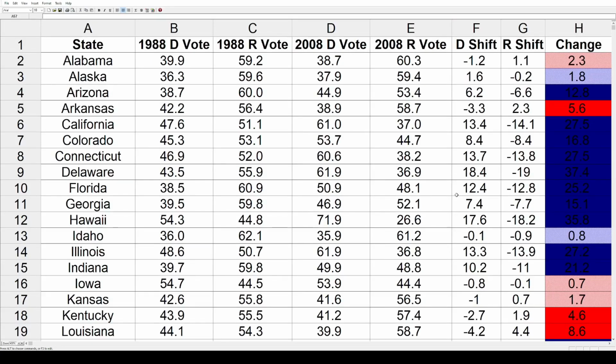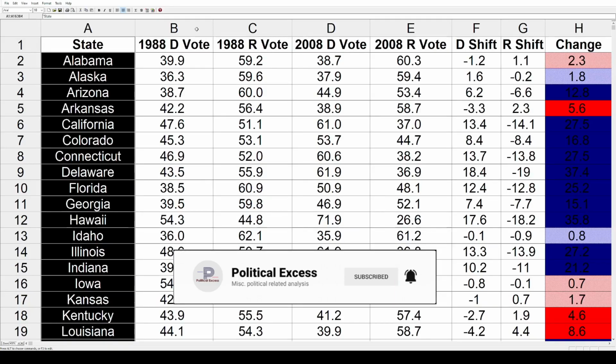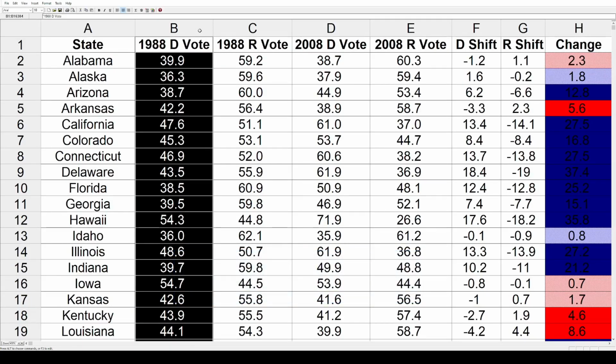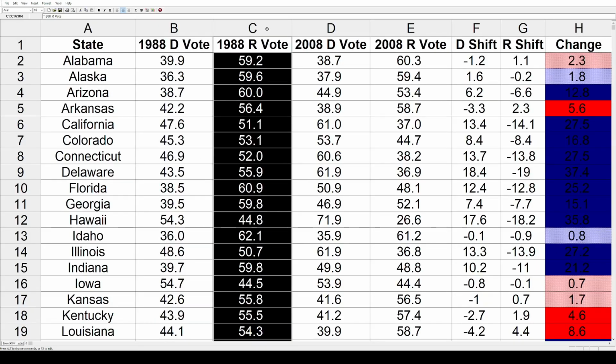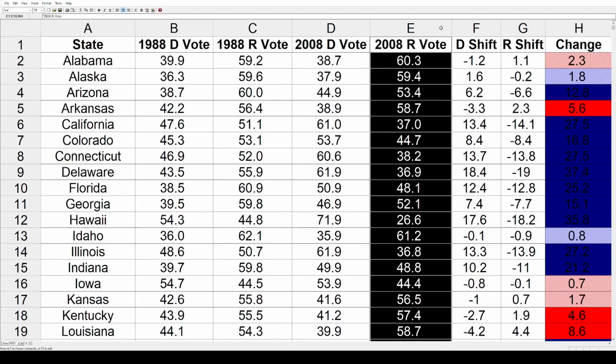Today on Political Access, I had a request in the comments to look at the presidential shifts between 1988 and 2008. So I've got my usual spreadsheet here, and let's dive right in. We've got the states here on the far left. Then we have the 1988 Democratic vote. That was Michael Dukakis. The 1988 Republican vote, George H.W. Bush. Jump ahead, the 2008 Democratic vote, Barack Obama, followed by the Republican vote in 2008, John McCain.